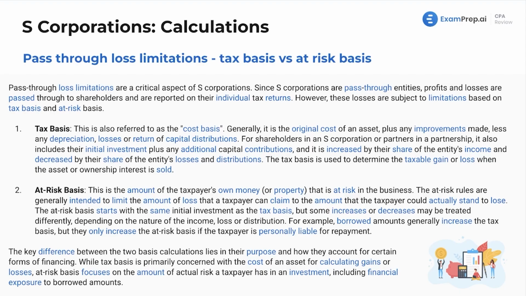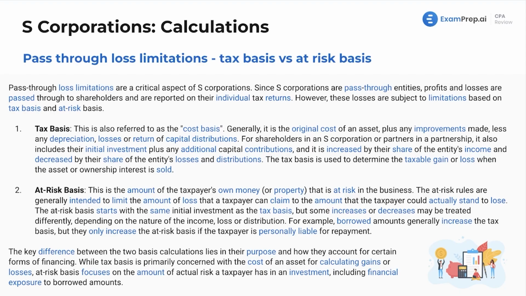So for example, borrowed amounts generally increase the tax basis, but they only increase the at-risk basis if the taxpayer is personally liable for the repayment. So if you're dealing with an S-Corp and the S-Corp assumes the liability and it goes bankrupt, you're not on the hook. It's fine. It's not going to increase your at-risk basis.